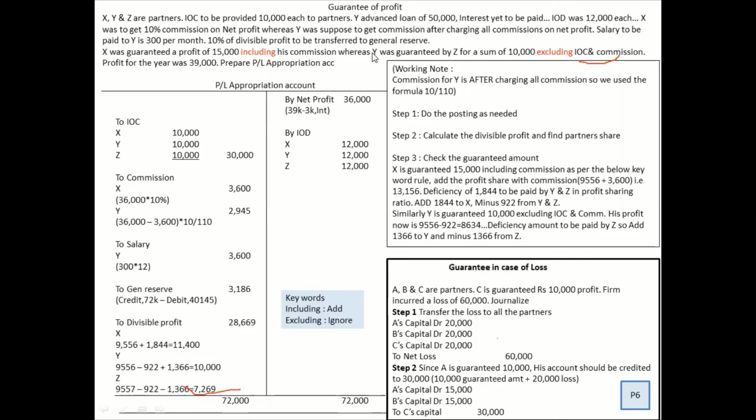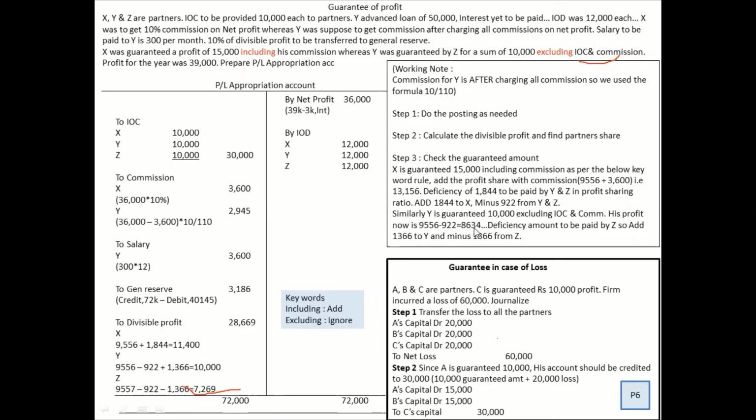Then let's read what Y was guaranteed. Y was guaranteed 10,000 excluding IOC and commission. What does excluding mean? Ignore IOC and commission. So what is Y's amount? The profit that is left for him is 8634. Okay, that 8634 is the profit left, and he was guaranteed 10,000 by whom?